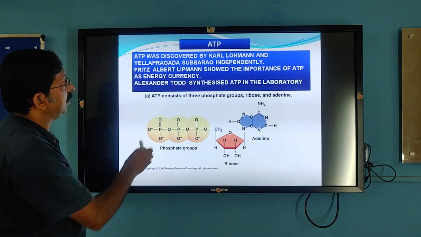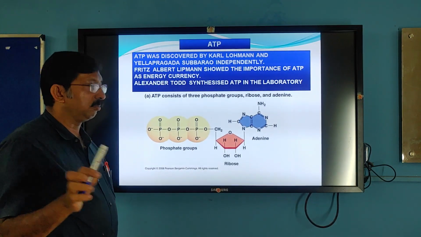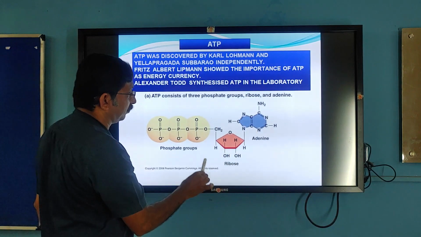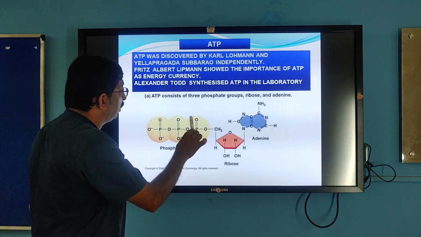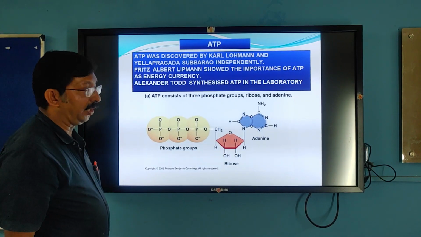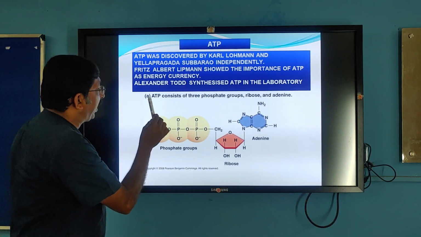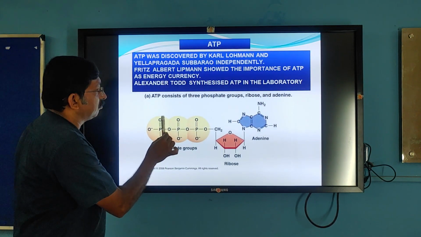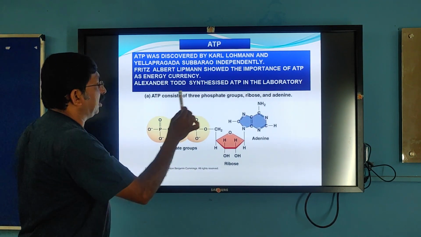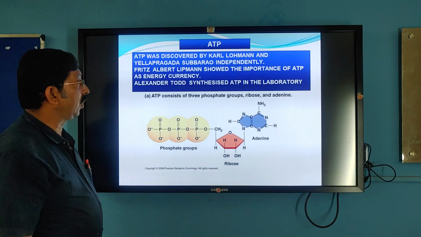Now here is the ATP, adenosine triphosphate. It is nothing but adenine, a ribose sugar, and 3 phosphate molecules are there. During liberation of energy, breakdown of one phosphate liberates an amount of energy. The second phosphate liberates another amount of energy. This energy is going to be used for our biological work.